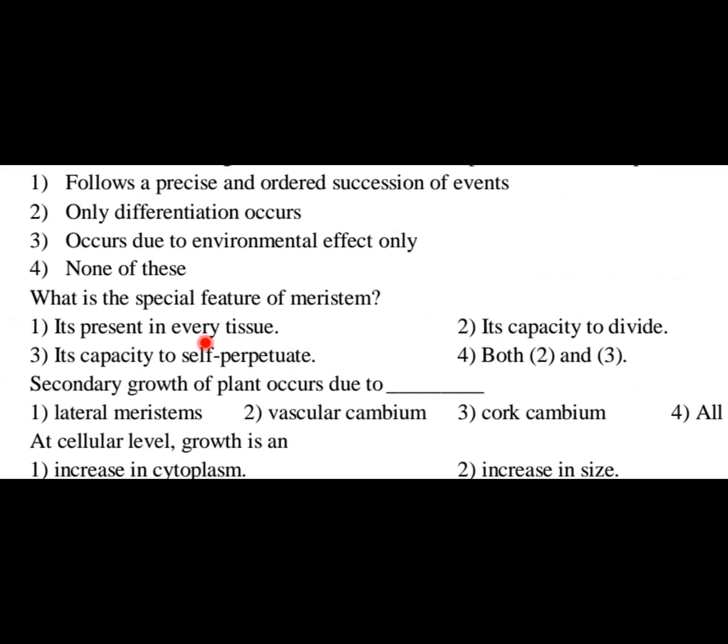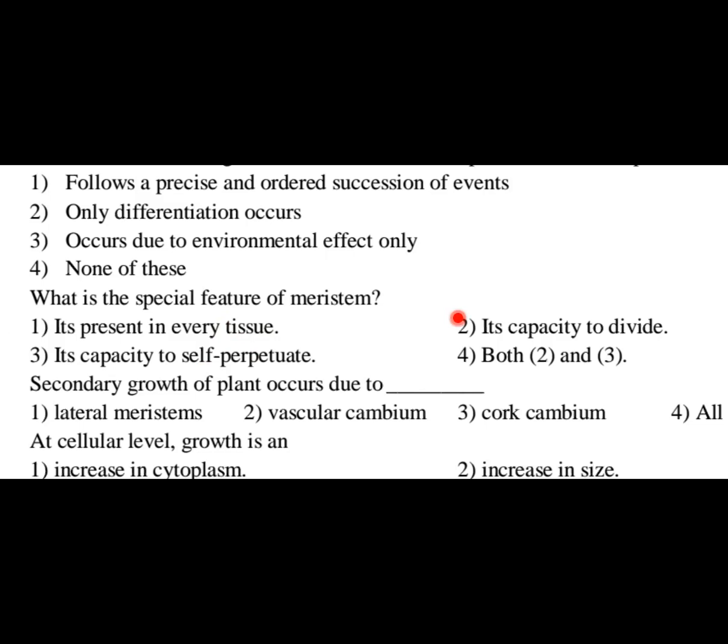All the tissues do not have meristem, students, because if you see the structure of different roots, you have already studied the transverse sections of roots, transverse sections of stems, etc. There are differences in monocots and dicots. Definitely, meristem can be present in certain parts. For example, if you take leaf structure, meristem is not there. So every tissue cannot be the right option here.